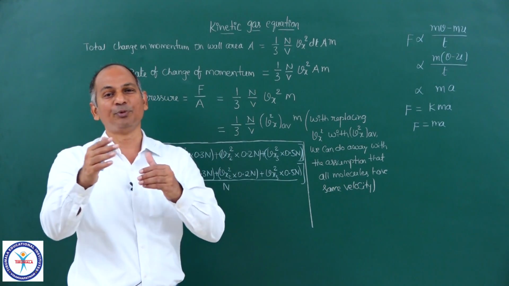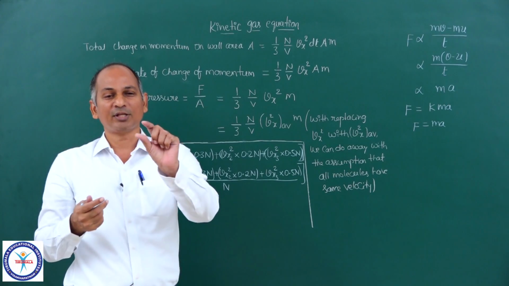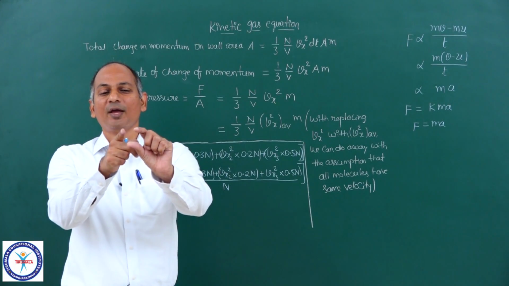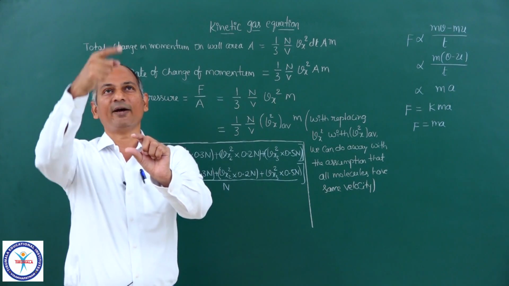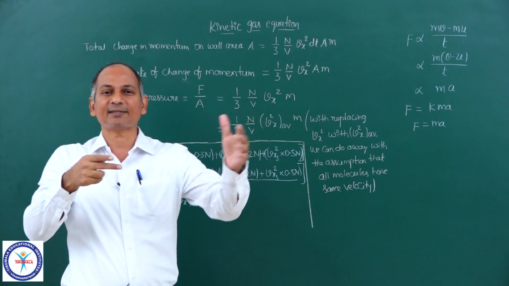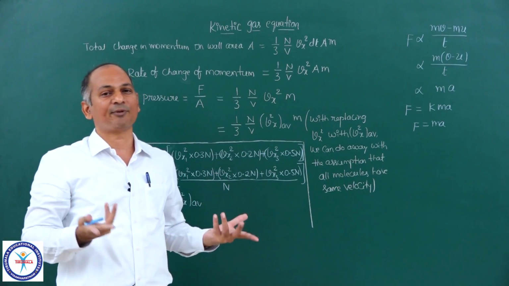This is the distribution, equal probability, because the molecule has the same probability of going in x direction, y direction, z direction, minus x, minus y, minus z. So 1 by 6, 1 by 6, 1 by 6.